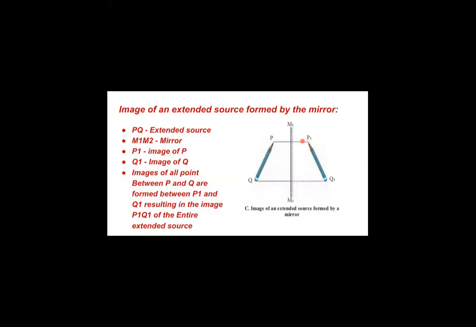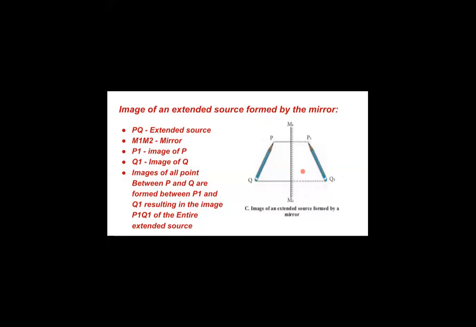So we plot P dash. Similarly, for the end point of this pencil, Q, the ray of light is incident on the plane mirror M1, M2. If we produce this ray of light at the back side of the mirror at the same distance as that of Q, you will get a point Q dash over here. Similarly, for any point on the pencil, the ray of light will be incident on the plane mirror, and if it is produced backward, you get the same point at the same distance at the back side of the mirror.